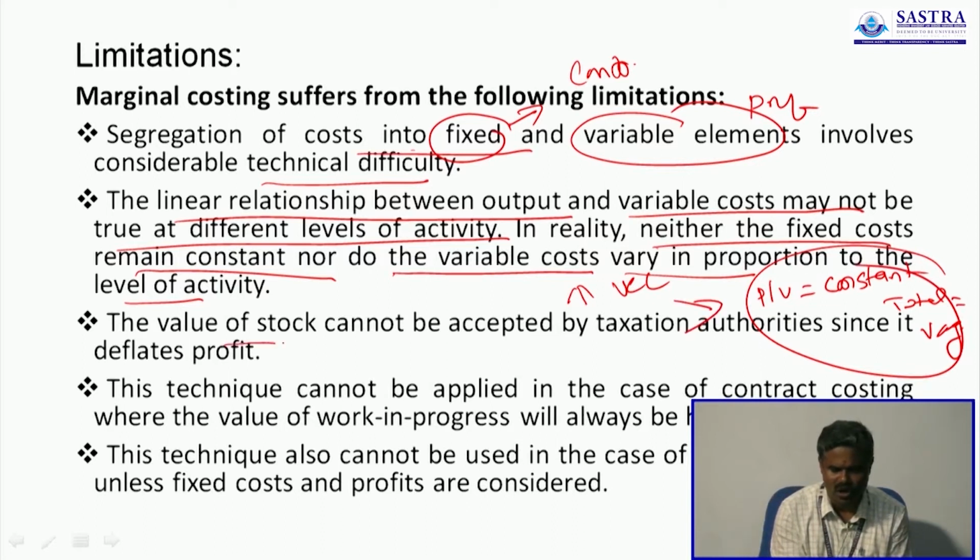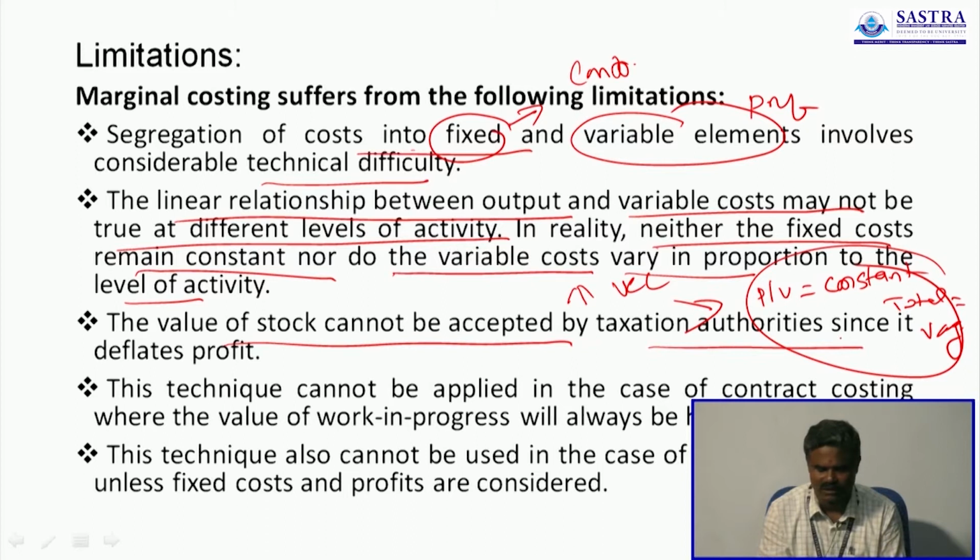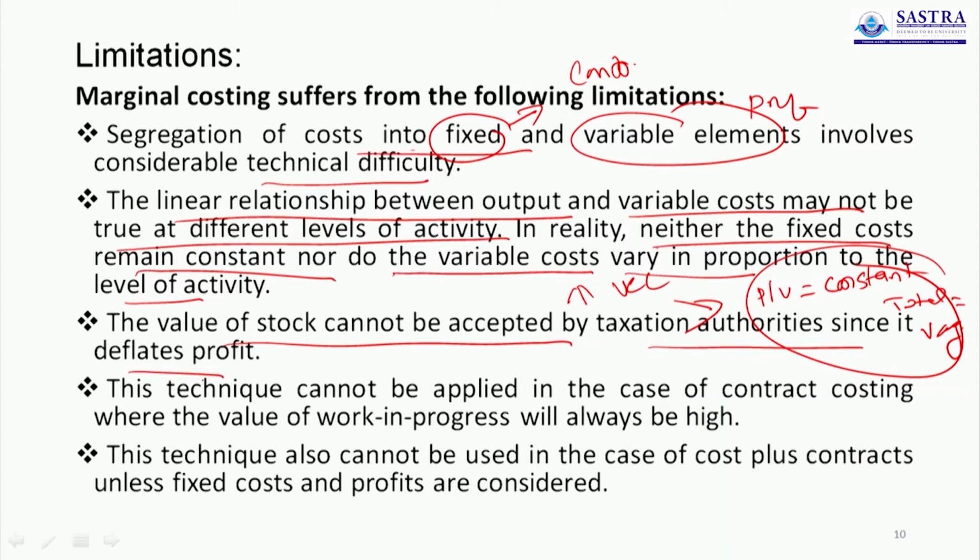The value of stock cannot be accepted by taxation authorities since it deflates profit, it increases the profit, because in financial accounting, what is the method of valuation of stock? The method of valuation of stock is cost price or market price, whichever is lower. This method is accepted by the taxation authority.